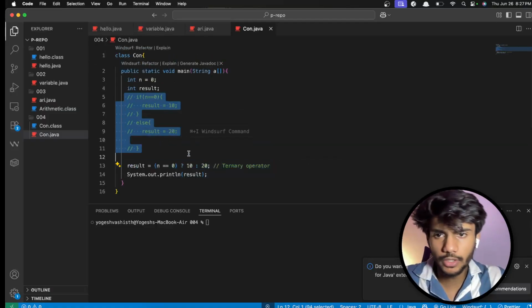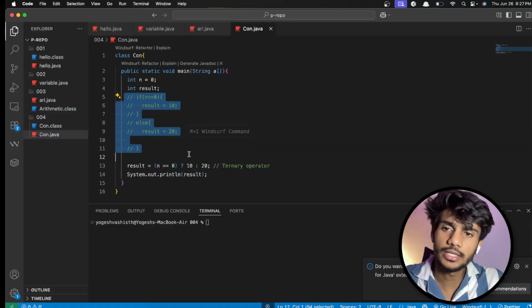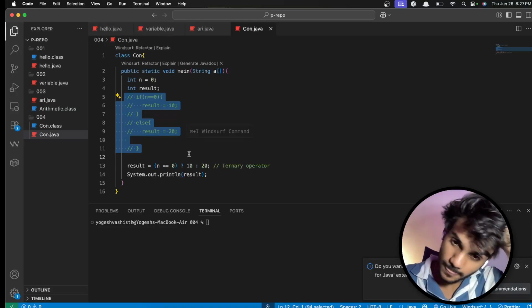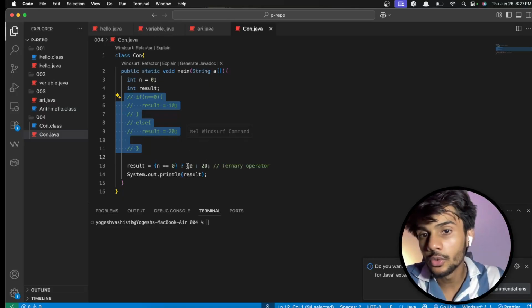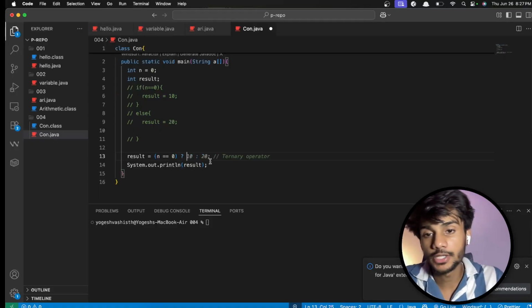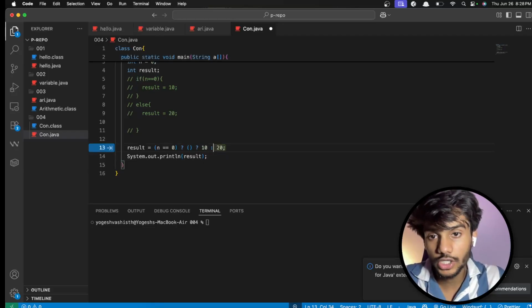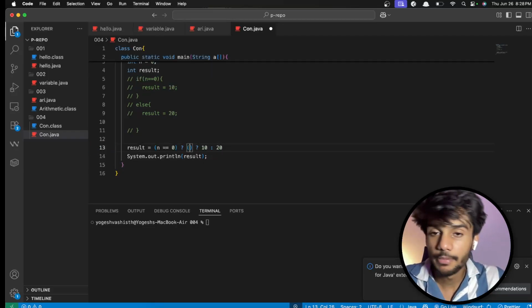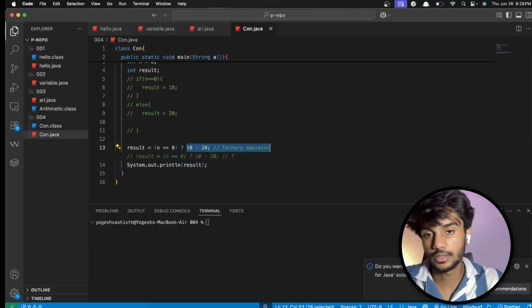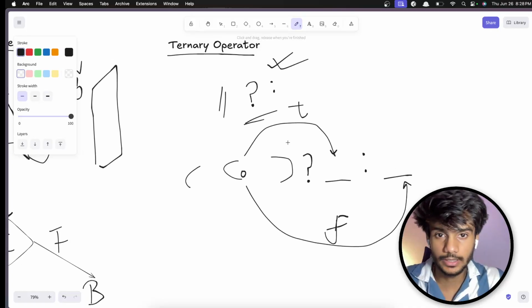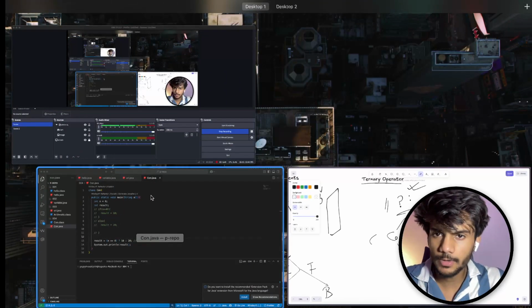Now we got to know there is something known as if else, else if, and there is something known as the ternary operator. You can also do multiple comparisons. Like you can add another statement here, and if that is true, you can do 10 or 20 here. You can check for something, and if it is true, it will again check based on that. So for now, let us leave it like this, and that is all about ternary operators. This is easy. For now, just learn about this, and you're really good to go.